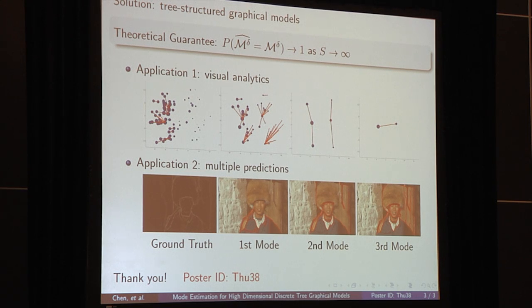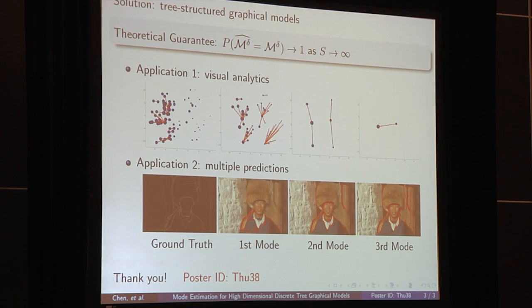Our solution is to use a tree-structured graphical model. We first estimate a tree-structured graphical model based on the given samples. Second, we develop an algorithm that computes modes of this tree. So we can prove that as we have more and more samples, our estimated modes converge to the ground truth quickly. So we apply our methods in different applications.